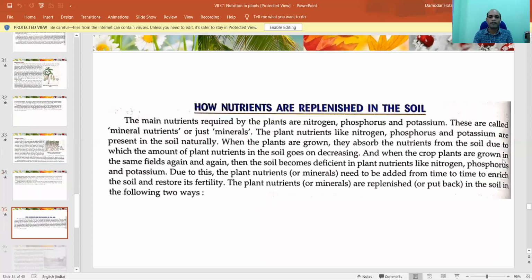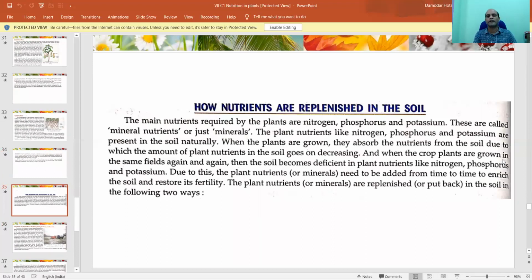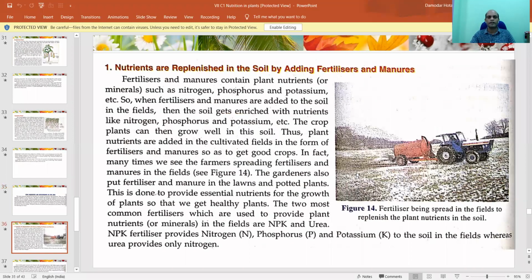Okay. Now, how are nutrients replenished in soil? Minerals and nutrients, potassium, phosphorus, these are present in soil. But how can plants take them? How can plants take them? There are many ways. Basically, by the following steps, they're being absorbed by the plants, and these are used by the plants as nutrients. Look.